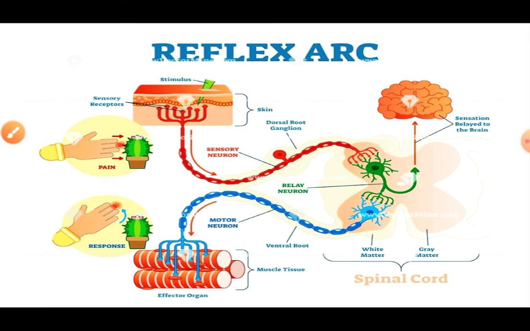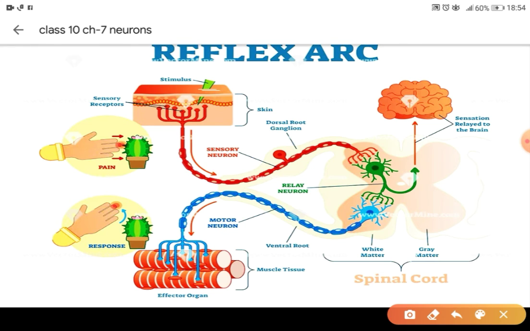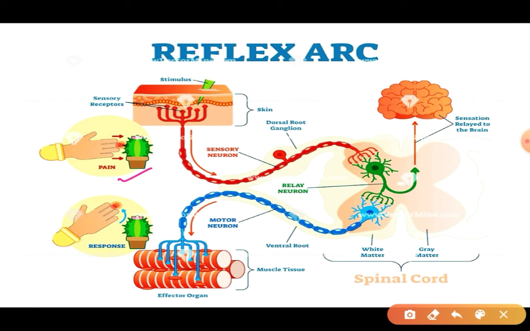Let's take another example. If we are pricked by a cactus, by the pointed end, the pain which is received as the stimulus will be sensed by the receptors of our skin. The skin will give the message to the sensory neuron. The sensory neuron will pass on the message to the relay neuron in the spinal cord, and then this message will be brought from the spinal cord through the motor neuron to the effector organs, meaning the muscles.